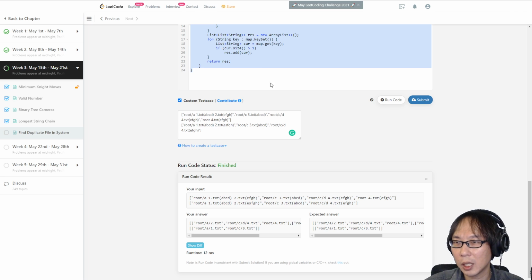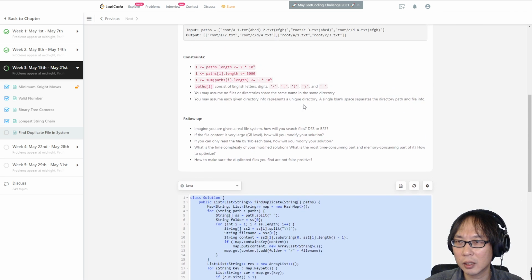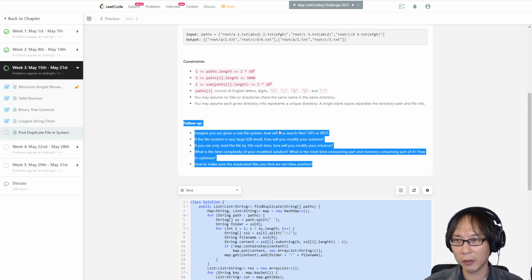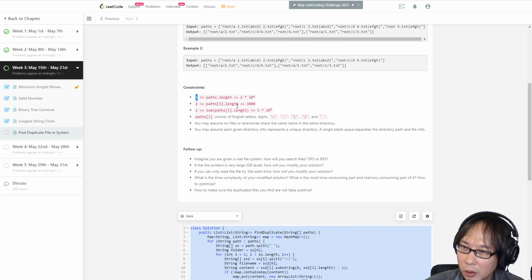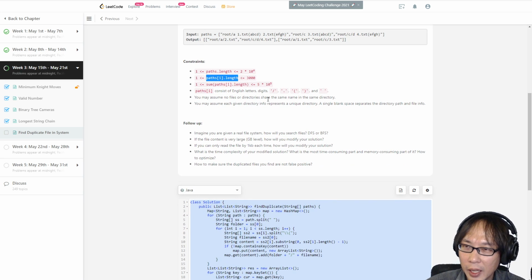So do we submit? I think there's no edge cases, right? Before we read the follow-up, do we have edge cases? Path length is at least 1, so we can ignore path length is null, right? And then for each of them, it's 1, so I can ignore the empty string too. And then the sum of the entire length is just to guarantee my time complexity. So I don't think there's anything I need to be concerned about.